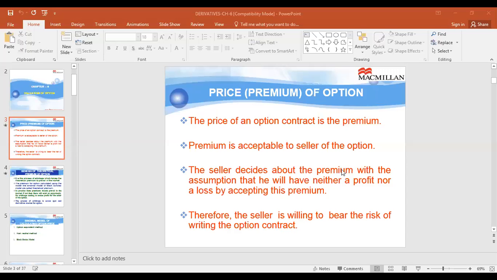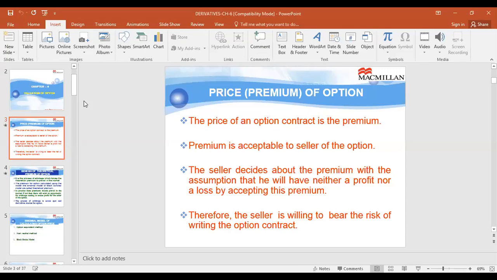Hi friends, let us start with the new topic, calculation of premium of the option. As you know, premium of the option is the price paid by the buyer of the option.